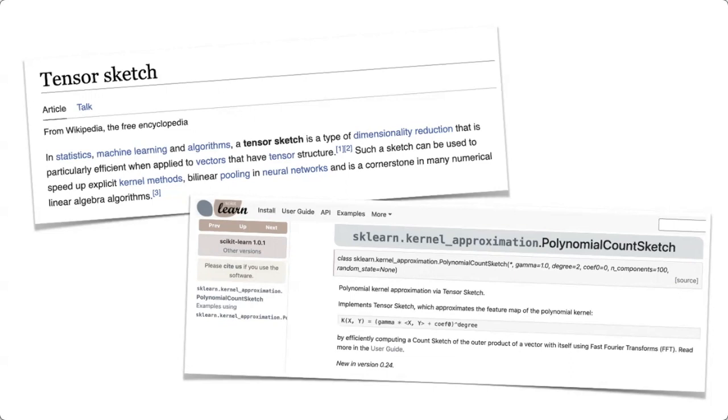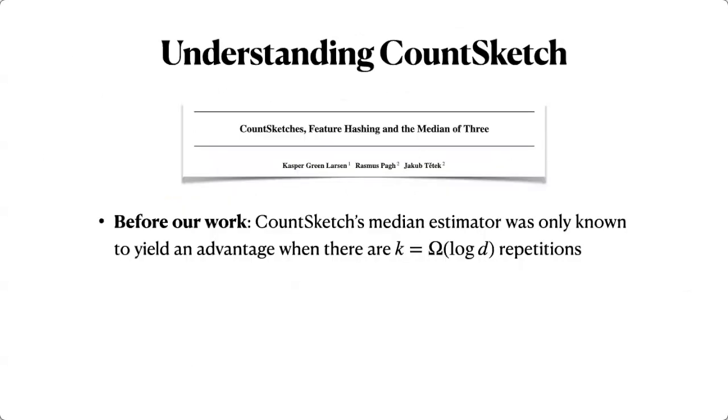So let's go on to the next paper. Time is running. So, understanding count sketch. With Kasper and Jakub, we were wondering what happens with count sketch if you only have a small number of repetitions, right? So we use k hash functions, and if we look at the analysis that people had made at that point, it only showed good results if the number of hash functions was large, right?